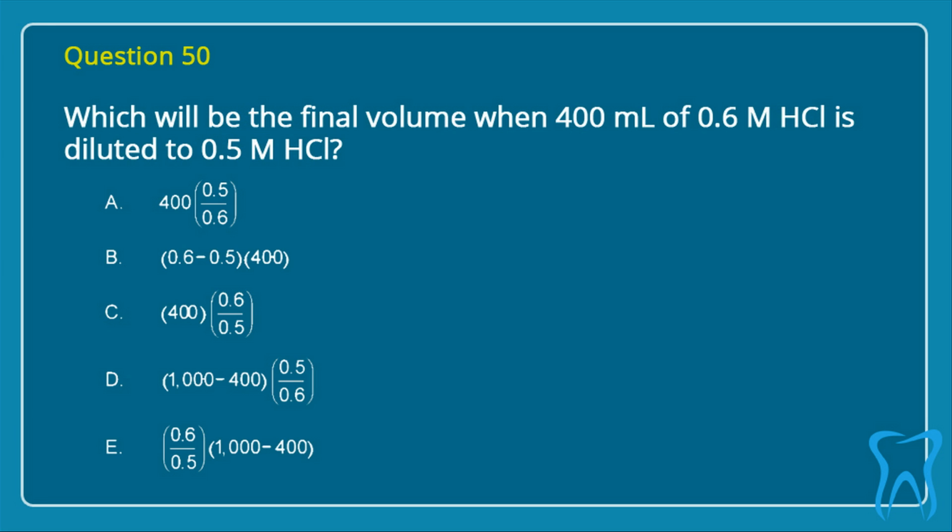4. Question 50. Which will be the final volume when 400 milliliters of 0.6 molar hydrochloric acid is diluted to 0.5 molar hydrochloric acid? Select one of the following answers. Correct answer is C.